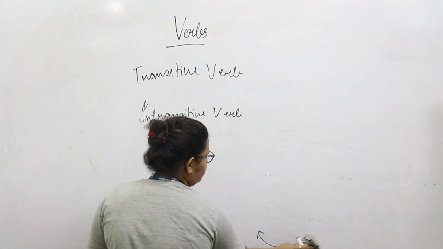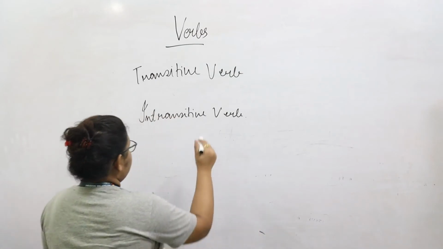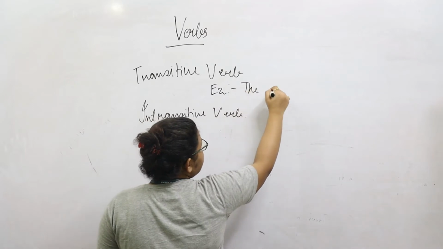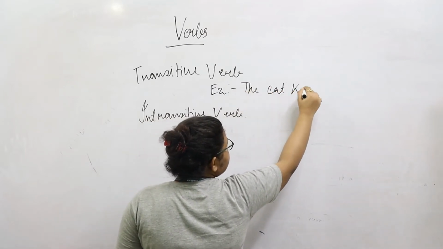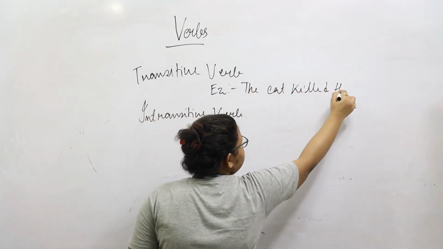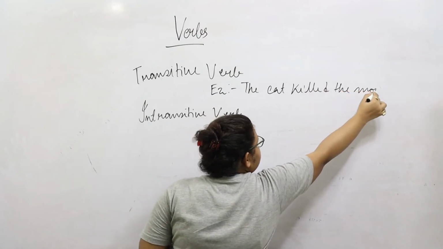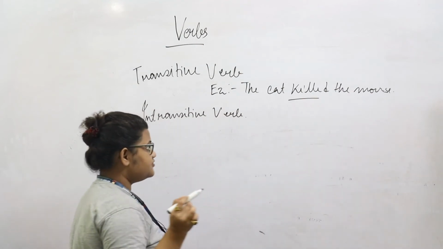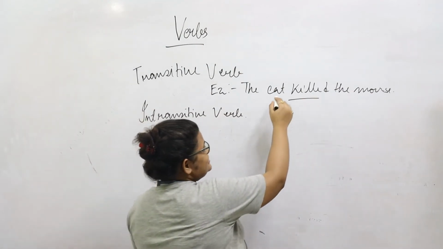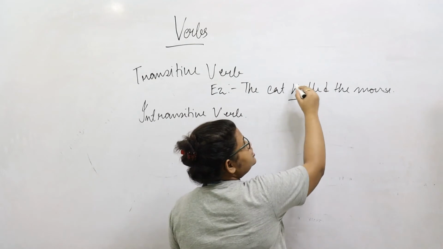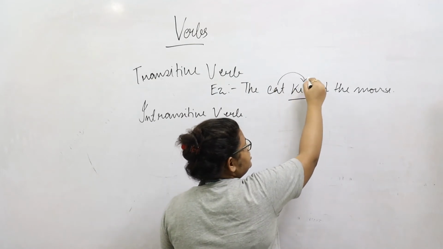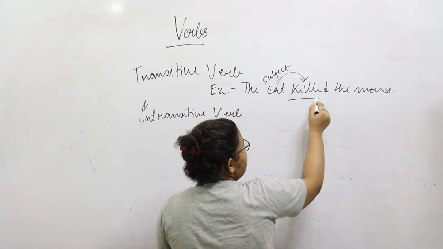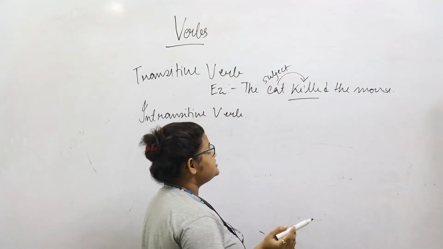So, for example, we will take up the cat killed the mouse. In this sentence, the word killed is the verb. Here, cat is the subject and killed is the verb in the sentence.